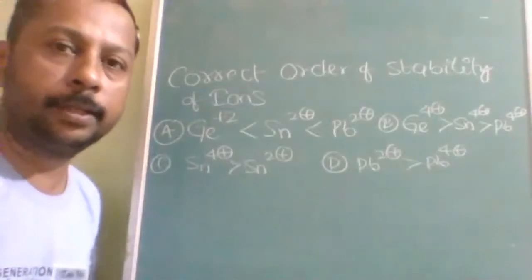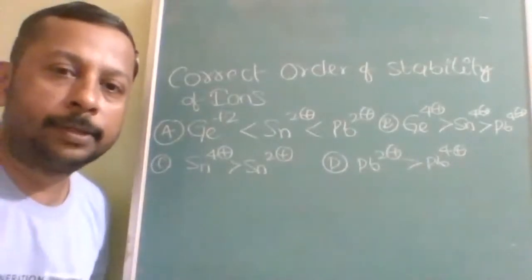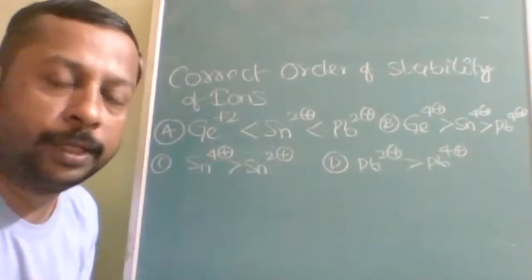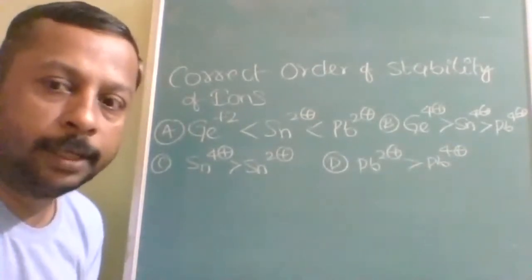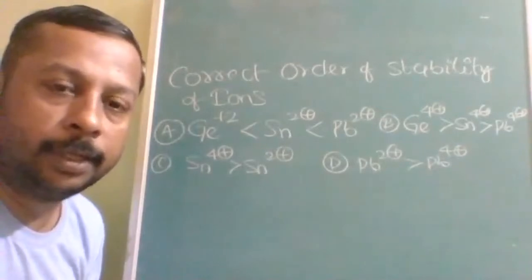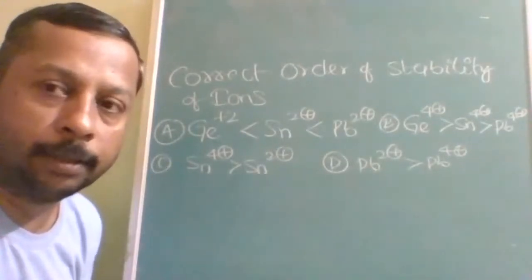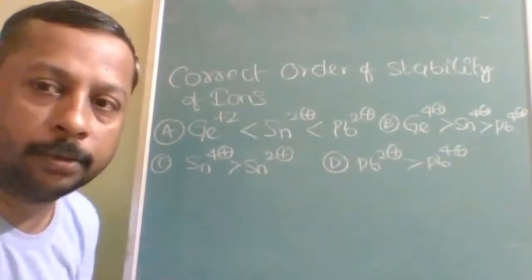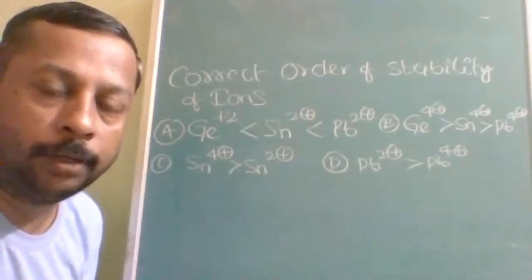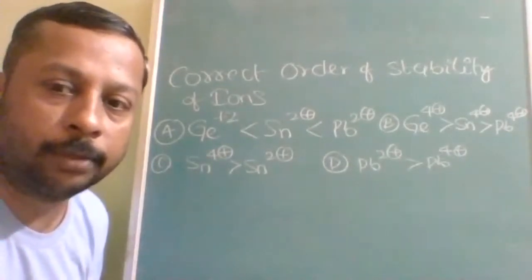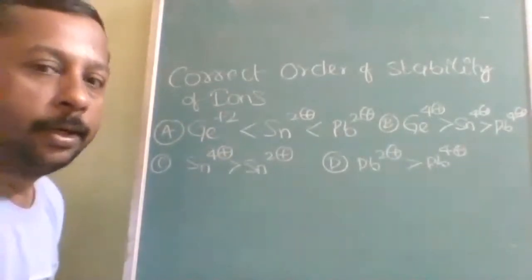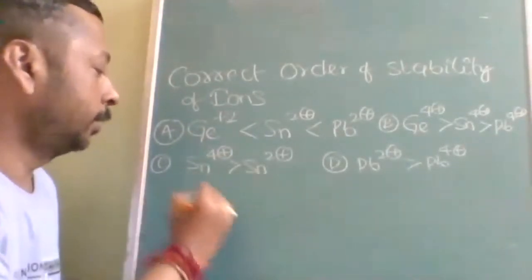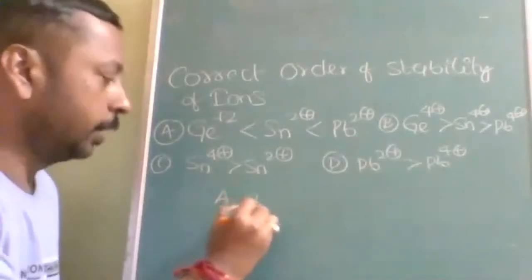Okay, the next question is again multi-concept. Somewhere you have to use the inert pair effect, somewhere you have to use the oxidation state down the group or with respect to the period. So let's hope you will use all the combinations so that you can get the correct answer. Here all options are correct.